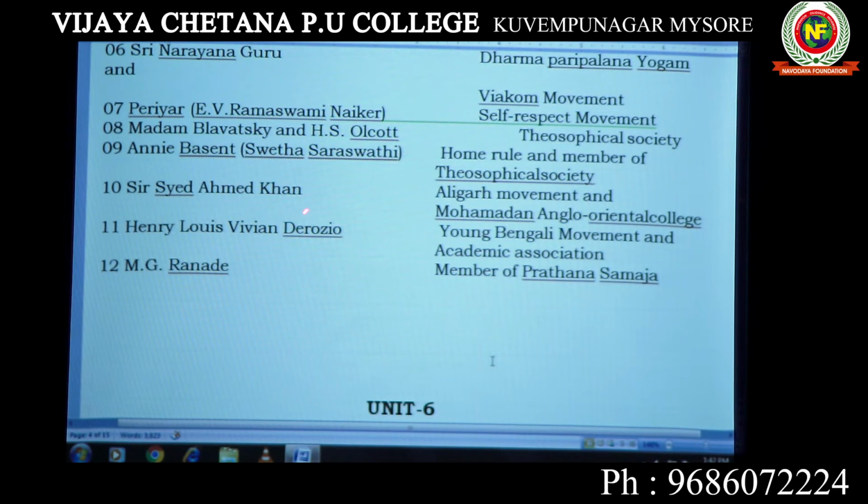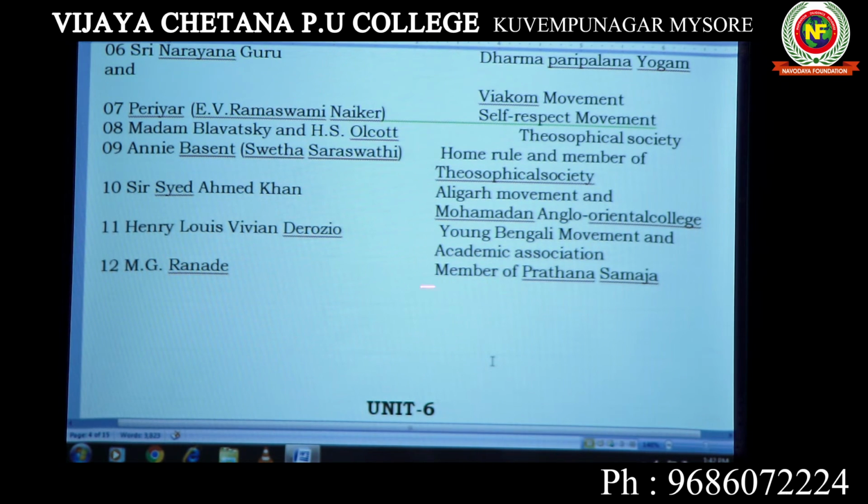Sir Syed Ahmad Khan started the Aligarh movement in Muslim society. He started the Muhammadan Anglo-Oriental College. Henry Louis Vivian Derozio is most important; it can be asked for the Young Bengal movement, which was started by one Anglo-Indian, Henry Louis Vivian Derozio. Should not forget.